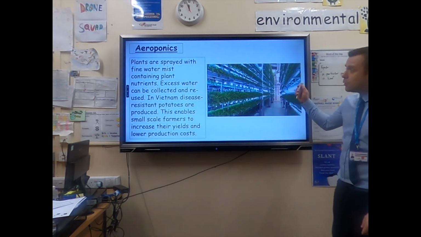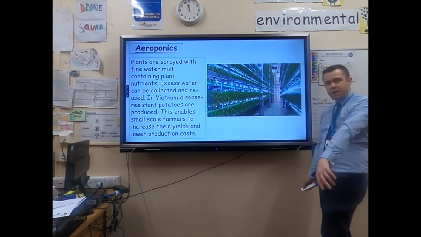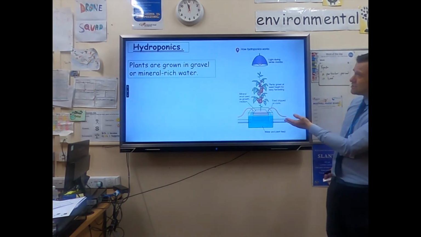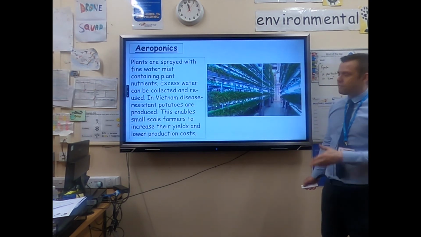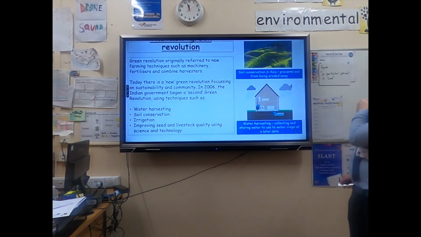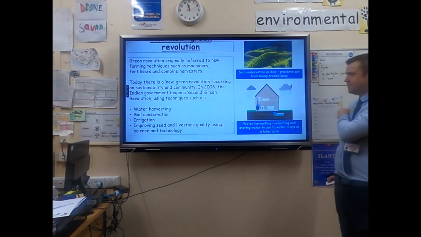Aeroponics doesn't even need the water. The roots are dangled in the air and a mist of nutrients is sprayed upon it. However, these two techniques you've got to consider are not going to be very LIC friendly because they're expensive to set up. It's been cut off the top, but this is the new green revolution.